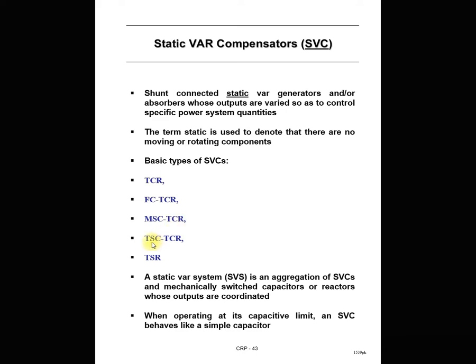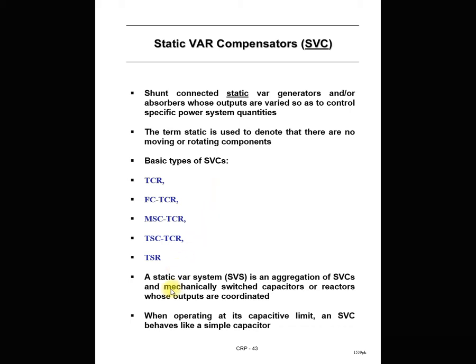Then next is the TSC-TCR, thyristor switched capacitor thyristor controlled reactor. And the last one is the TSR, thyristor switched reactor. So these are the components of the SVC system, or static var compensator system.